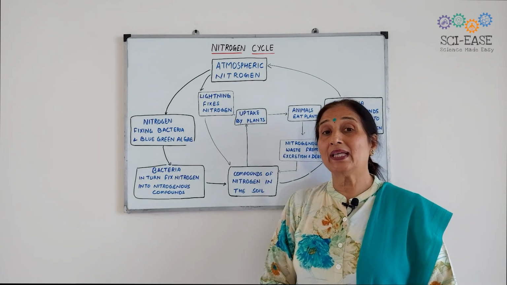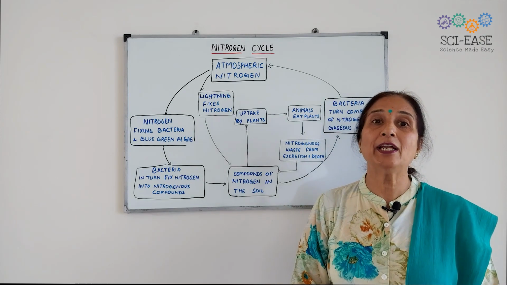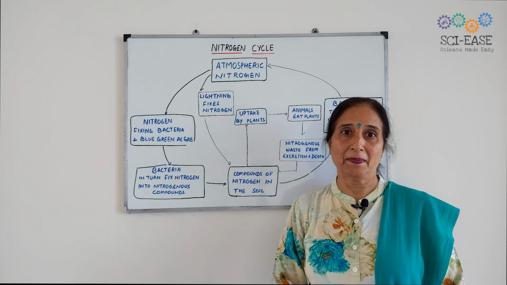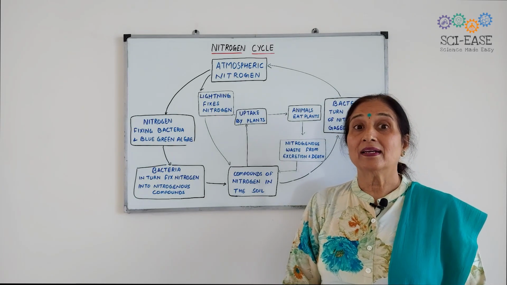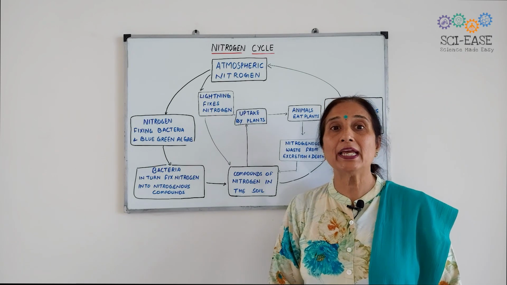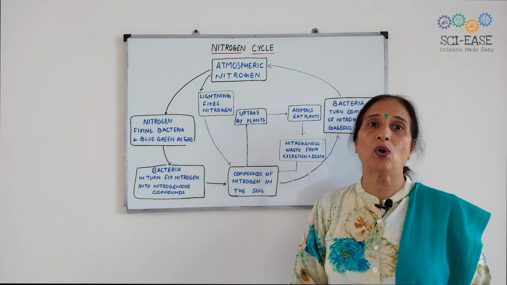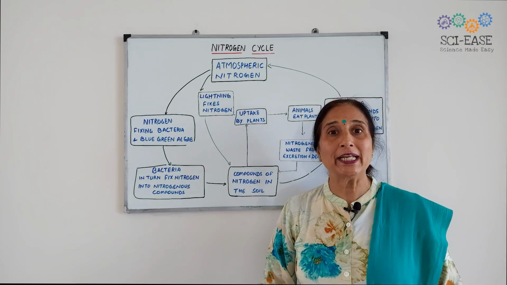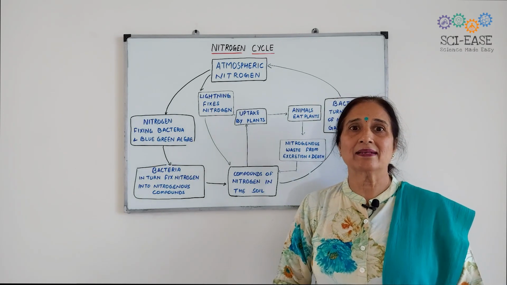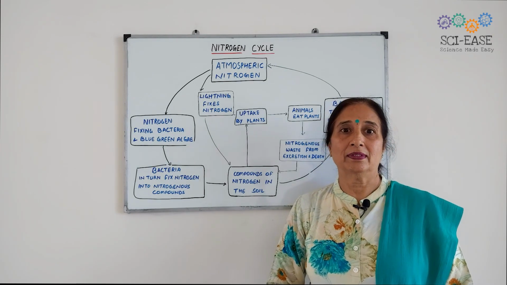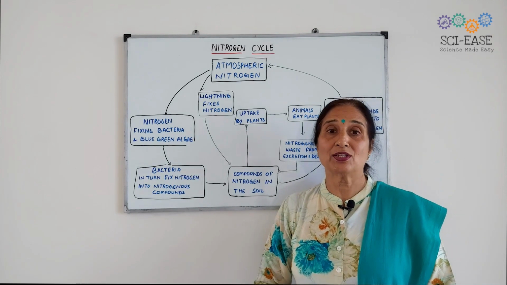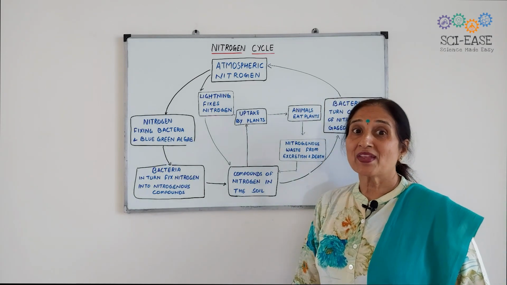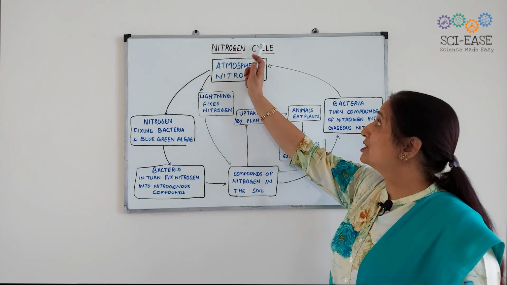Now, you know that there is 78% nitrogen in the atmosphere, and nitrogen is one of the very important constituents of all organisms, as a part of proteins, nucleic acids, chlorophyll, vitamins, and so on. So here, in this video, we will discuss the nitrogen cycle.